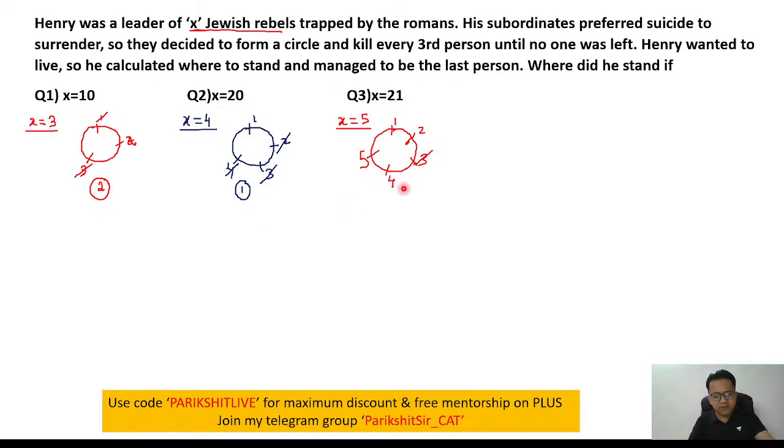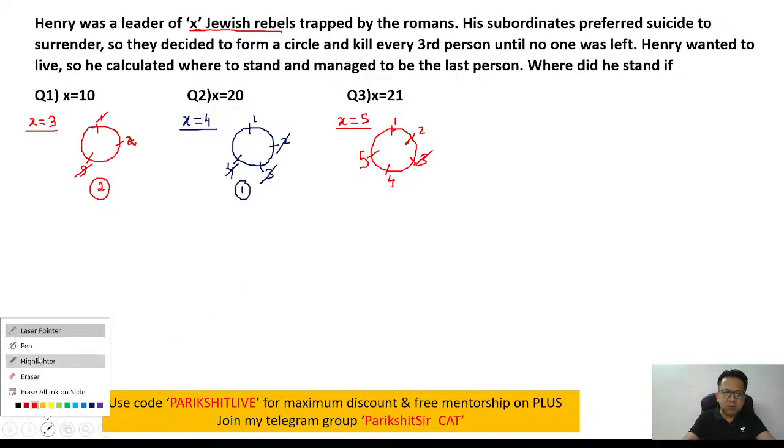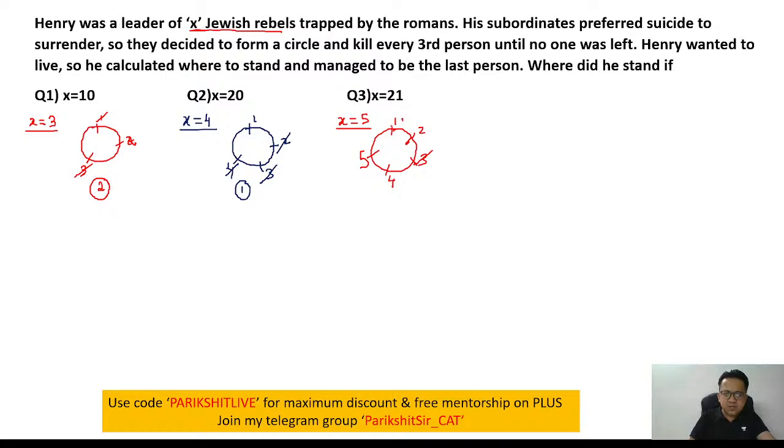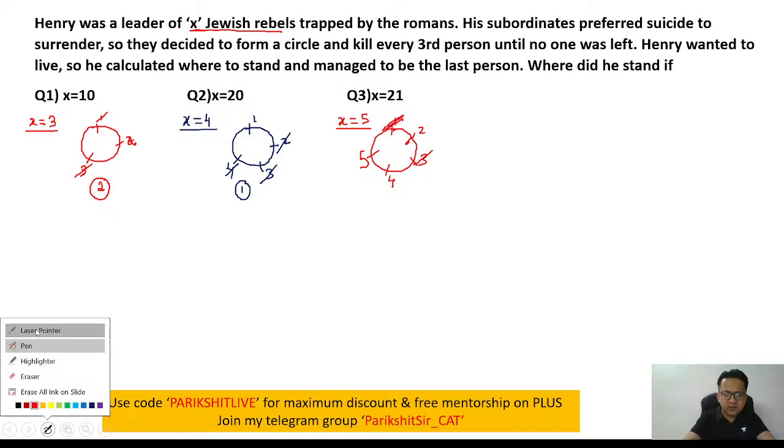Okay. So 3, after that, this one. Again, now you start counting. 1, 2, 3. Person number 1 gets killed. So whoever gets killed, don't count him again. Let's continue the counting.